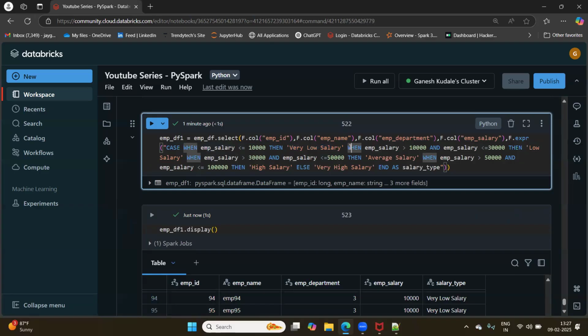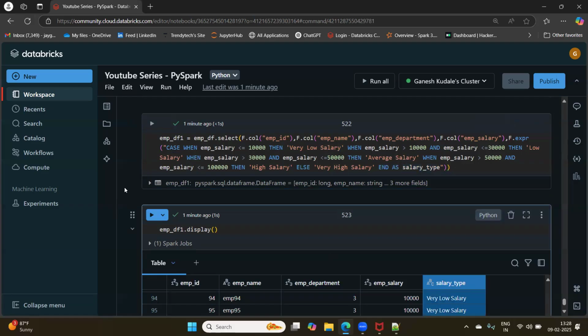My second condition, again, I have used when, then, right? Again, when, then. I have used and, because if these two conditions are satisfied, then it is average salary, right? And in the end, I have to use as, to name the column which we are deriving from the employee salary column. This is when we are using the select statement, right?